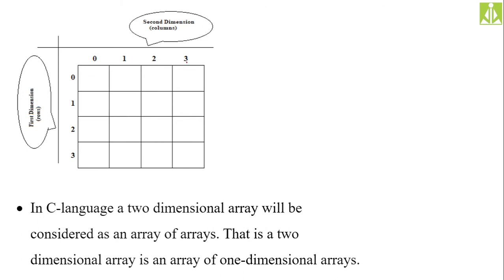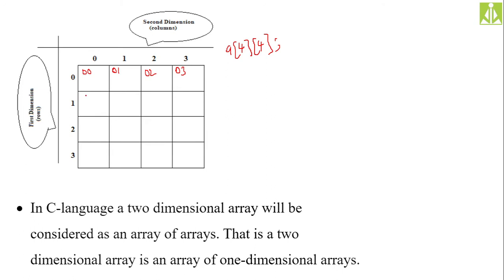This is an array of 4 by 4, because how many rows do we have? 4 rows and 4 columns, and the index is starting at 0 and ending at 3. Here also the index is starting at 0 and ending at 3. So suppose the array name is A and the type is int, how can we access an individual element? To access this, we go for 0 0. This is 0 1. This is 0 2. This is 0 3. 0th row 0th column, 0th row first column, 0th row second column, 0th row third column.